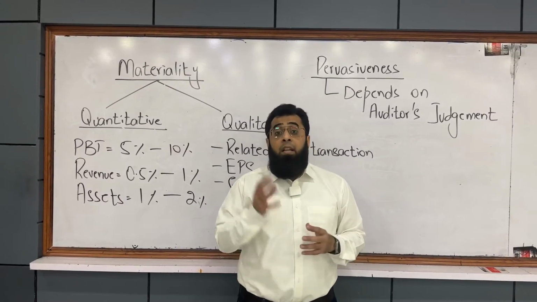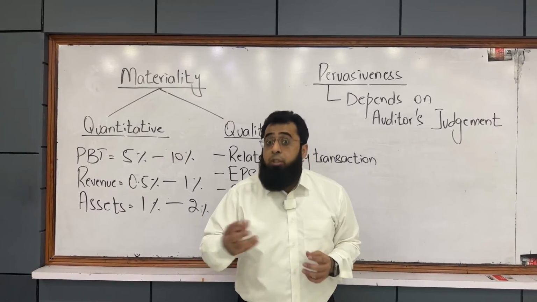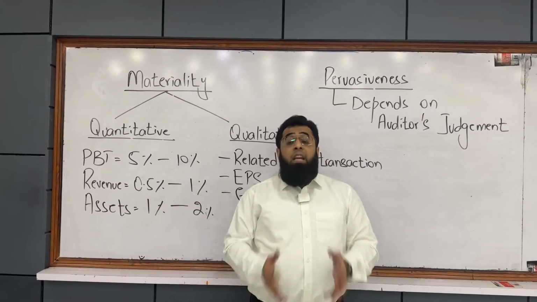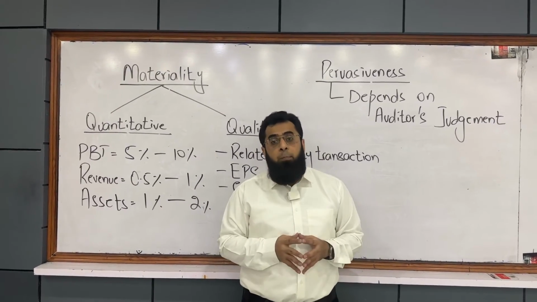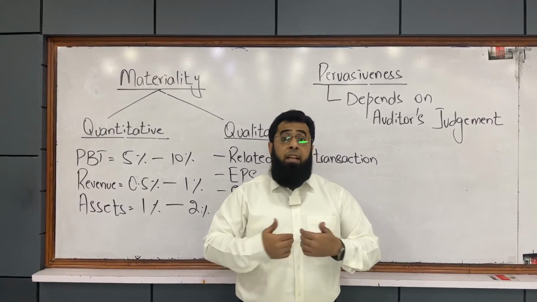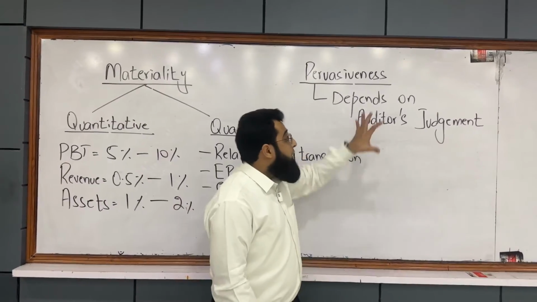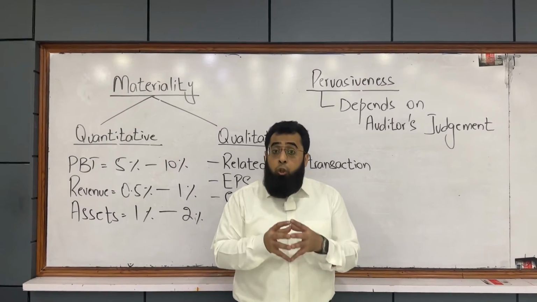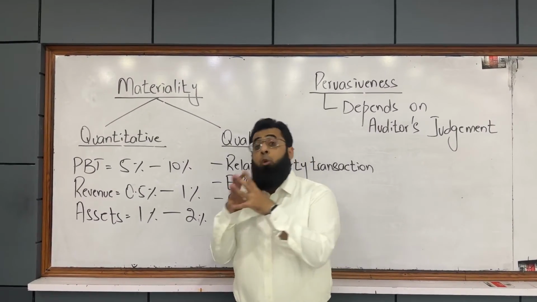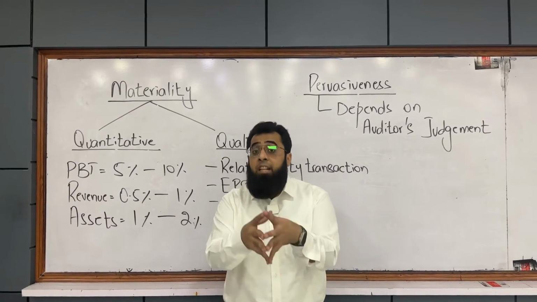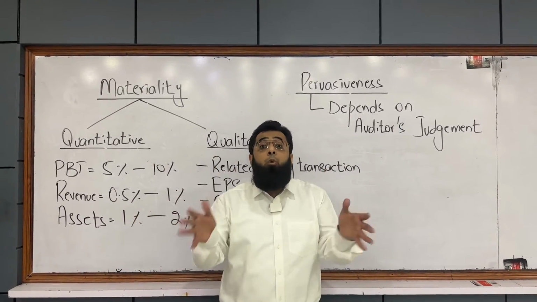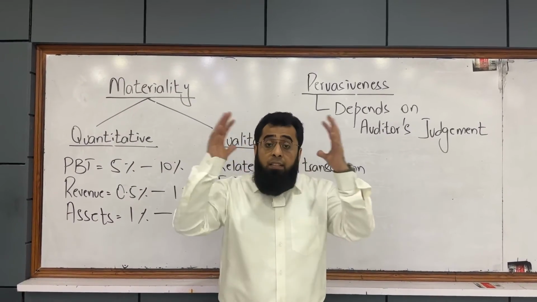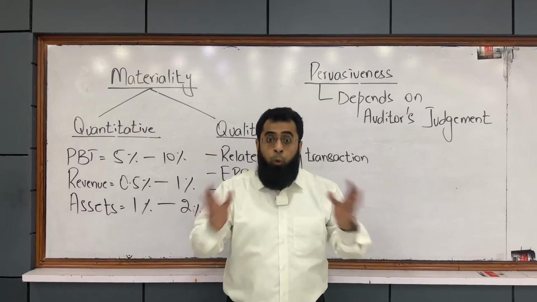For example, if a wrong going concern assumption is taken, it's a pervasive issue, it has a spreading impact. If a wrong revenue recognition policy is used, it is pervasive, it has a spreading impact. It depends on the auditor's judgment at what level he thinks an issue is pervasive, and he should use the words that the financial statements do not present a true and fair view, which means he's saying that the misstatement exists in the financial statements as a whole.